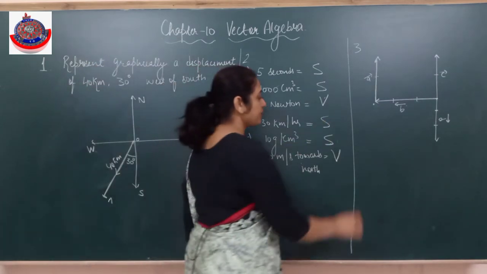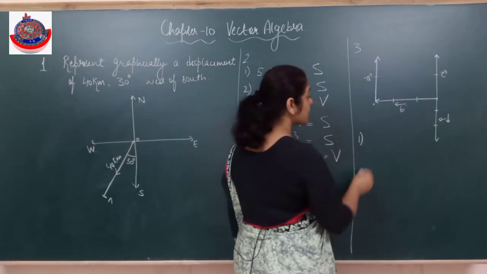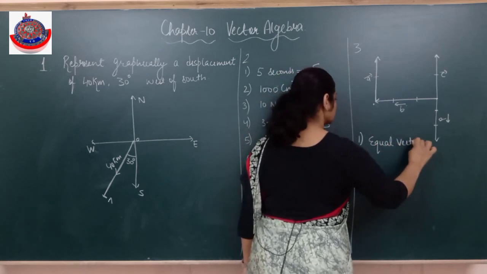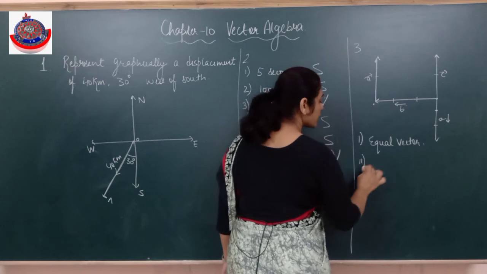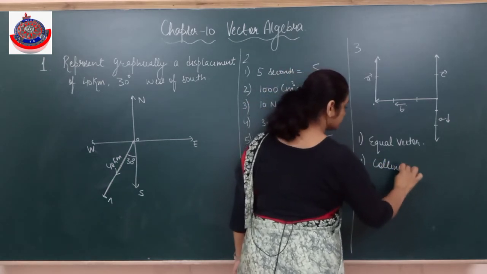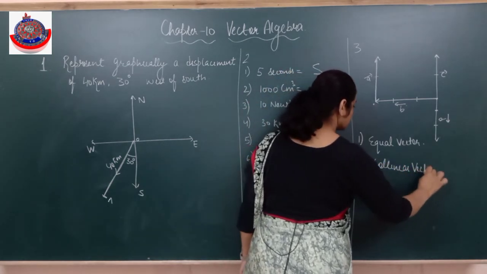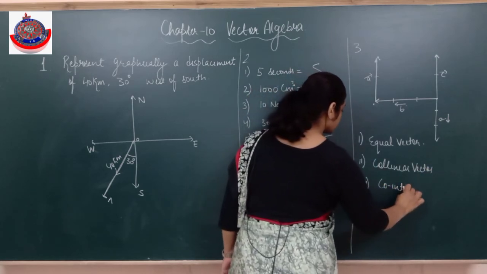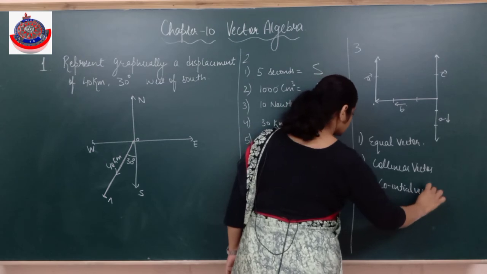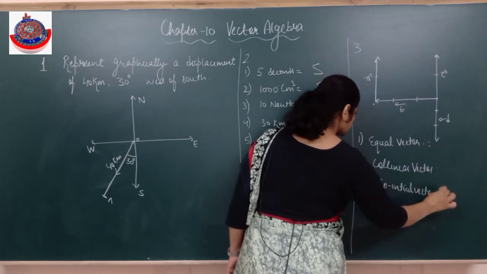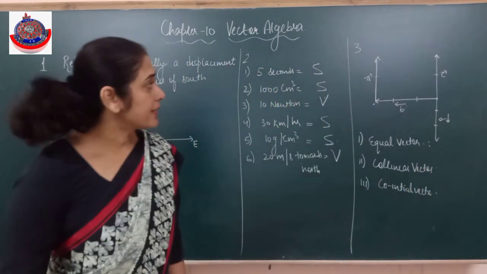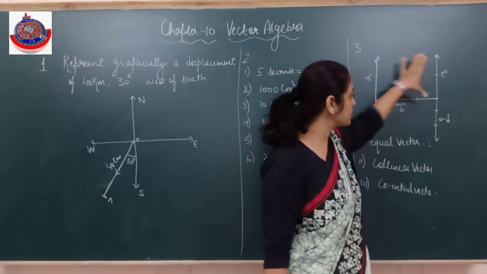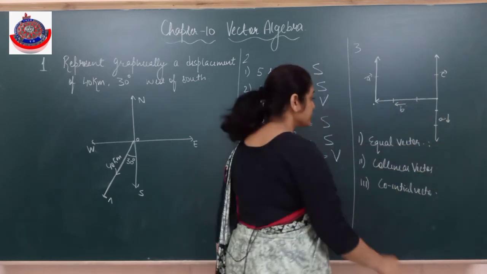Now in this they are asking which are equal vectors, which are collinear vectors, and which are co-initial vectors. Equal vectors: same direction and magnitude. Now these two are equal in length, but they do not have the same direction.